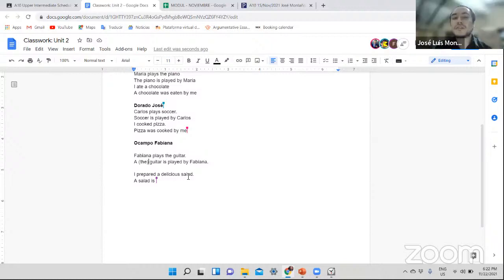And we can try to keep the same idea. So you can say "a delicious salad was," right? And the rest of the information, Fabiana, right? "Was prepared by me." We know that we don't need to say, for example, "by me," but this is just for practicing. Okay, this is just for practicing, so it's very good. Great, there you go. Thank you, Fabiana.